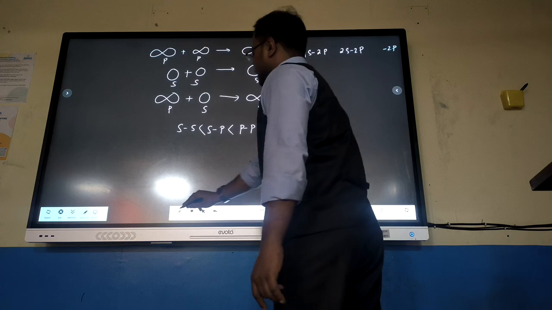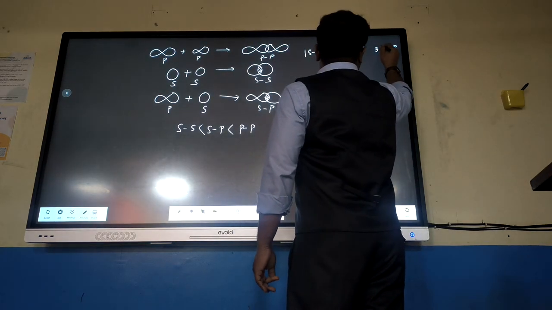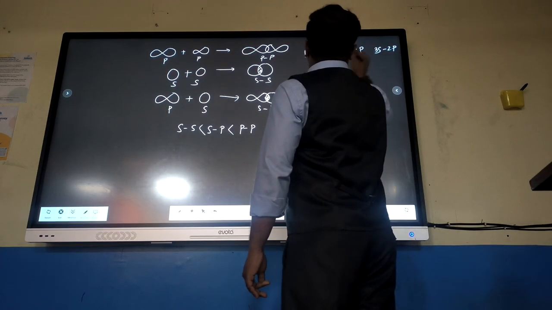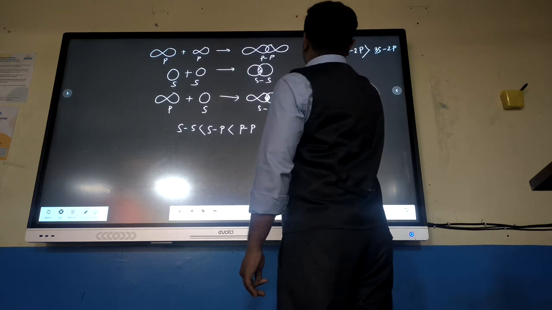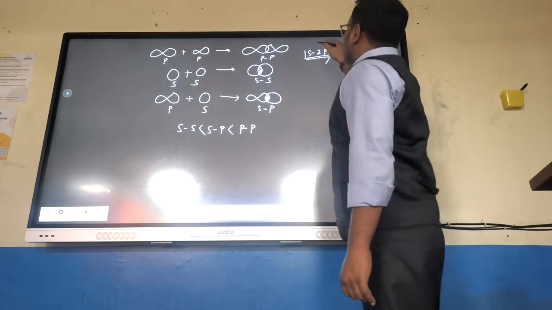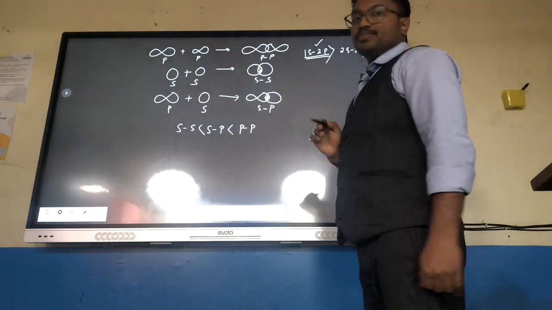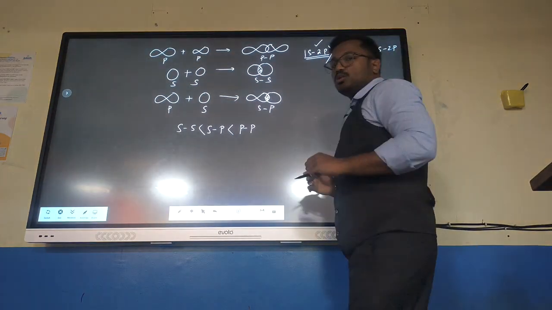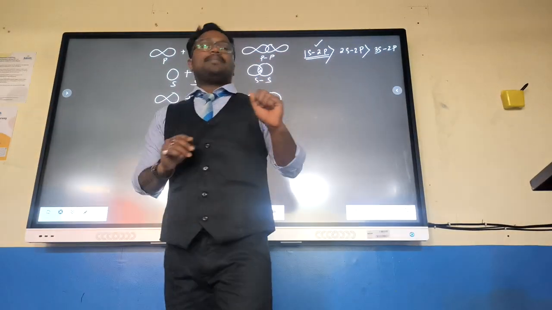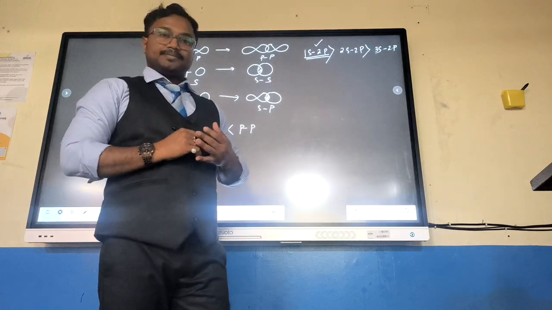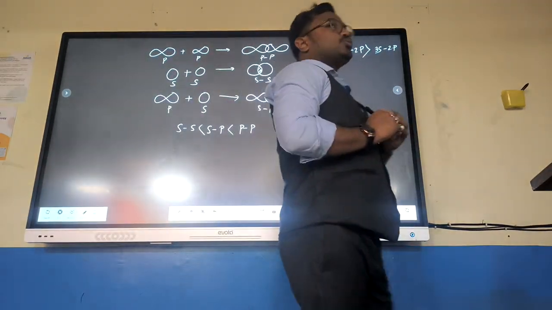What is going to happen in this case? In this case, extent of overlapping will be highest here, because in this case all three are s and p orbital. As it is more nearer to the nucleus, so extent of overlapping will be better in this case.